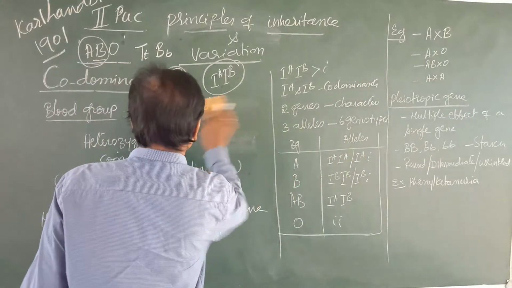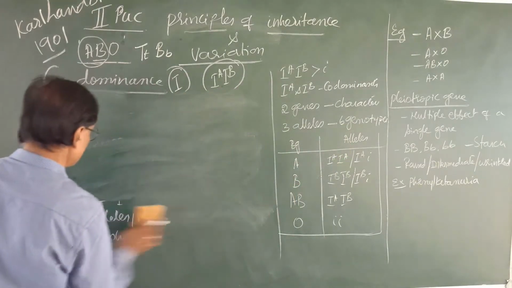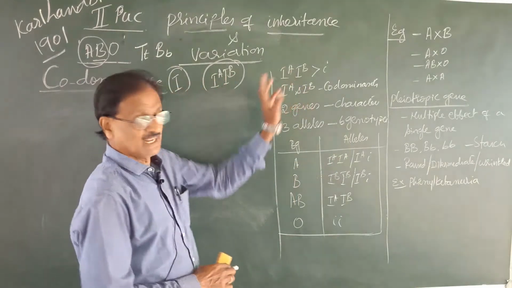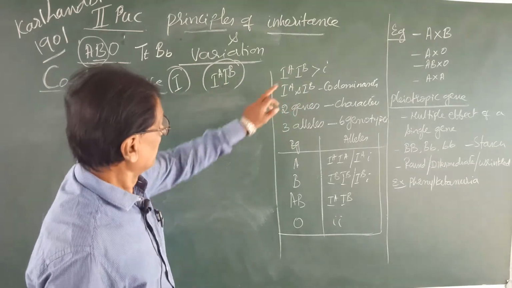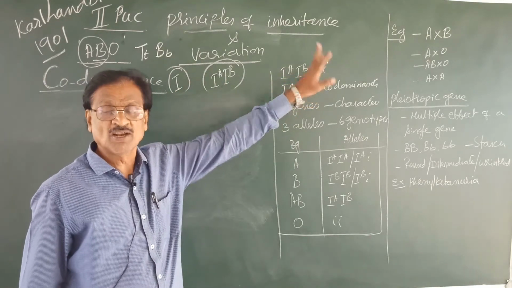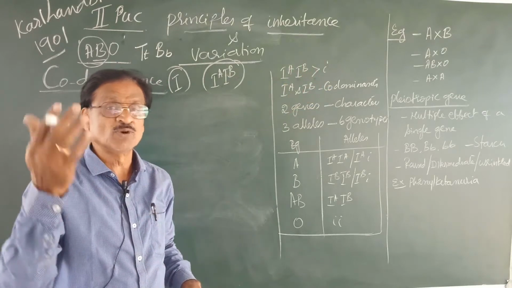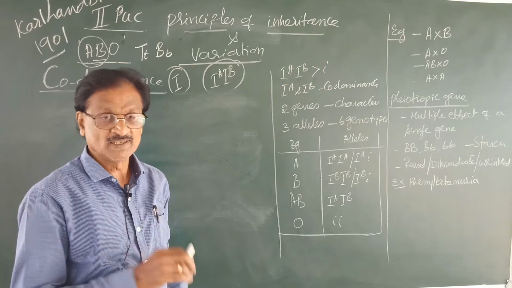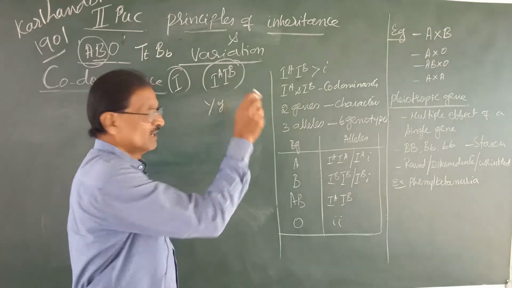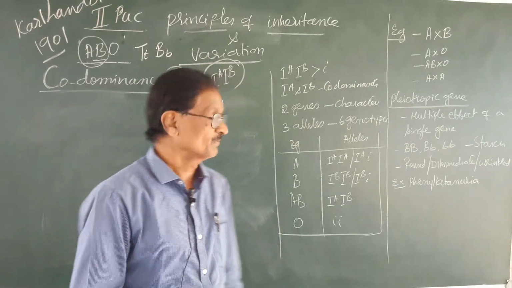Now, let us know what this IA, IB, small i or I is. Remember, IA and IB are dominant over small i, just like capital T is dominant over small t, and capital Y is dominant over small y, as per Mendelian principles.